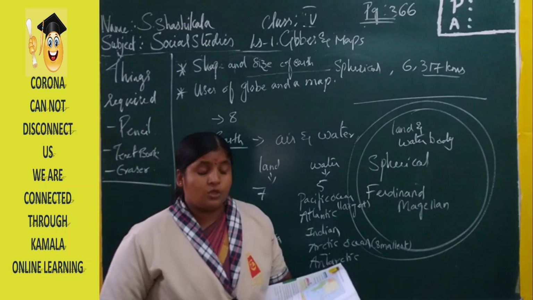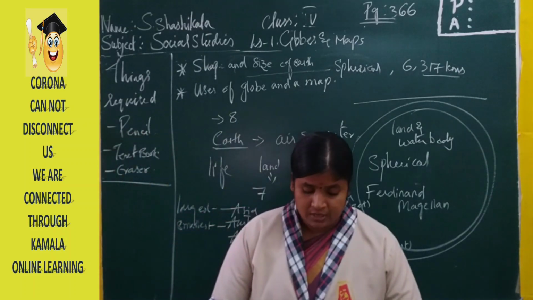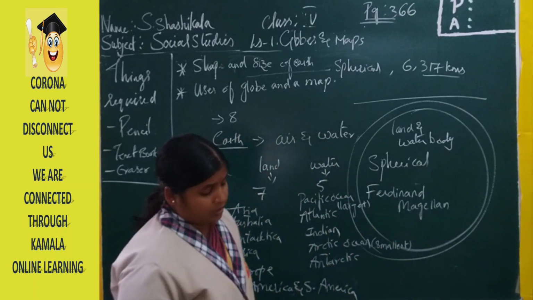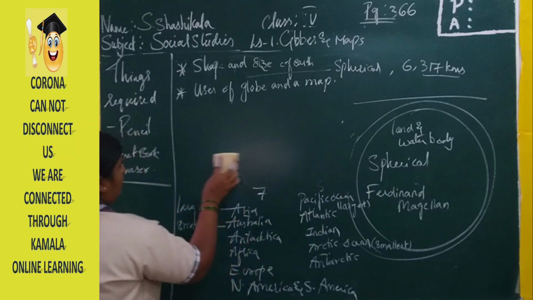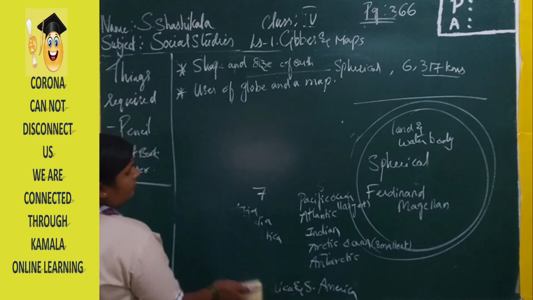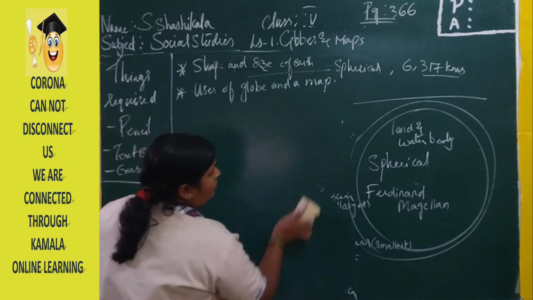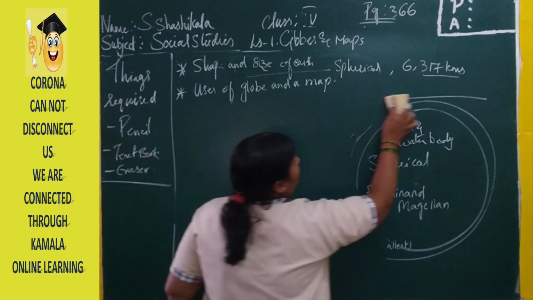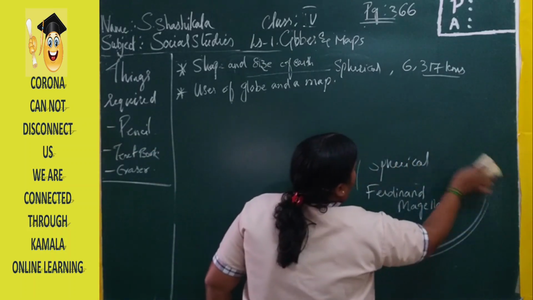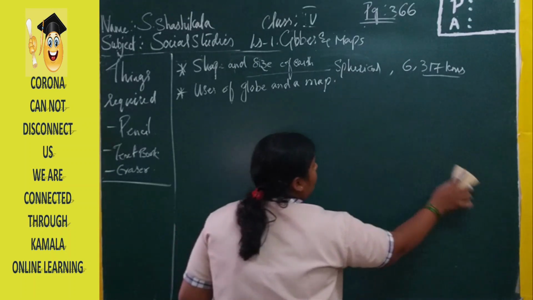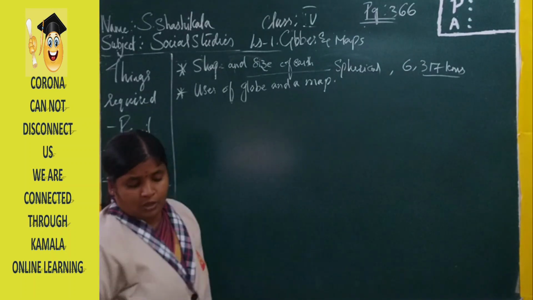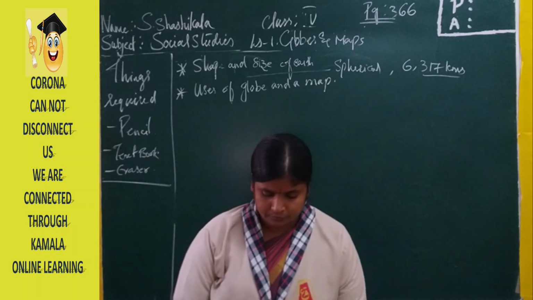Now moving to the page 367 of the textbook, we have a new topic about the globe. What is the globe, beta? Globe is a model of the Earth. Just as our Earth is spherical in shape, the globe is also round in shape. It is a miniature.